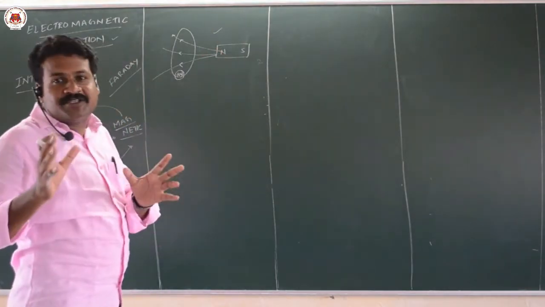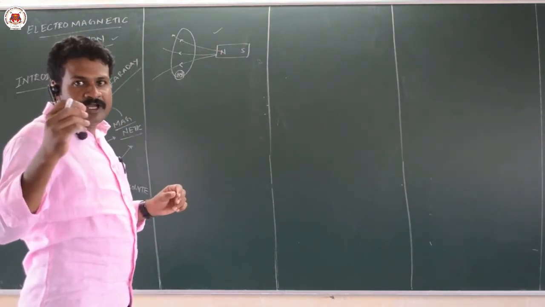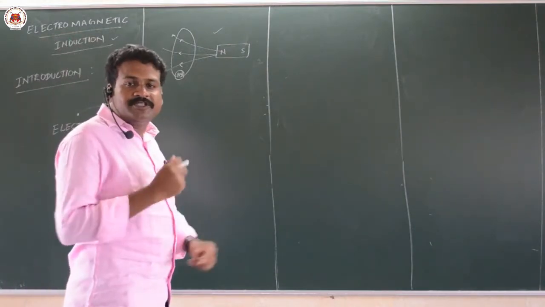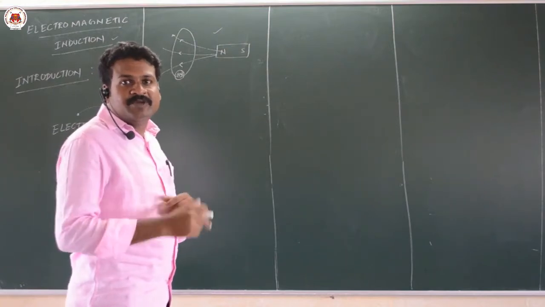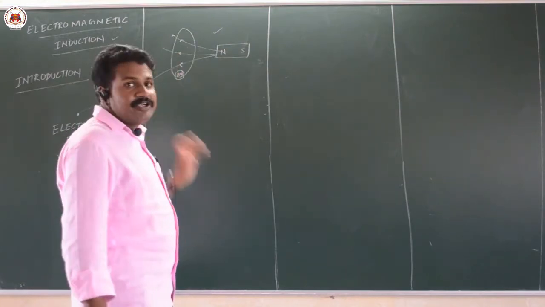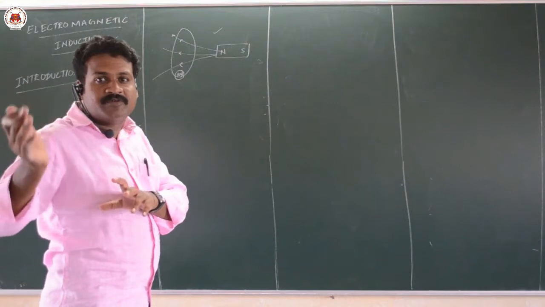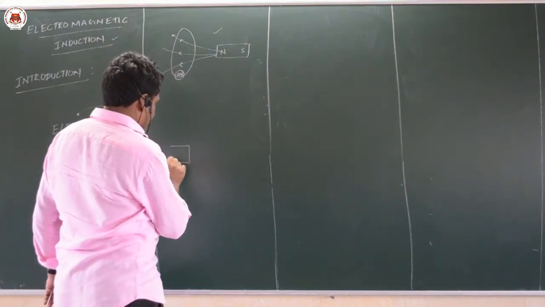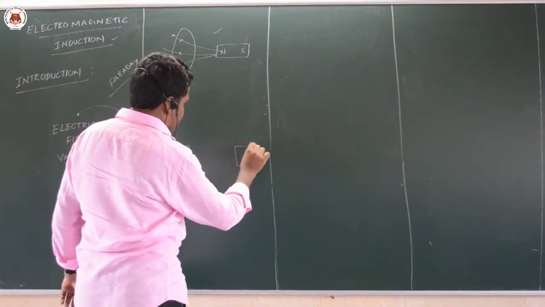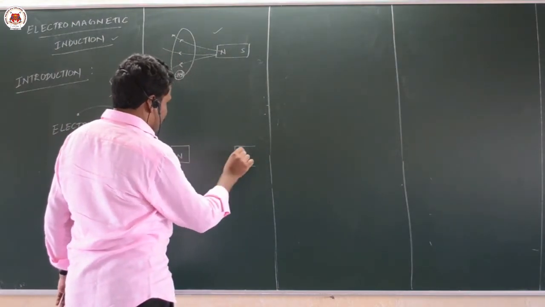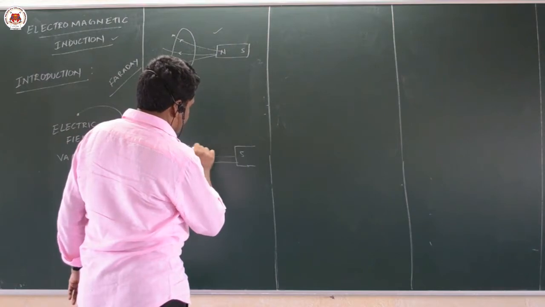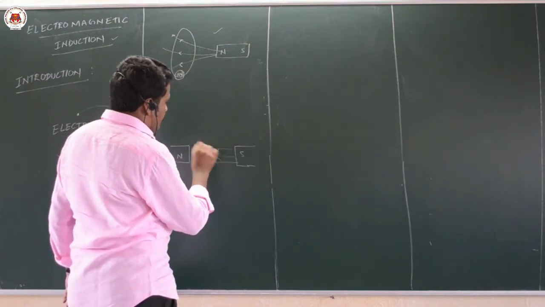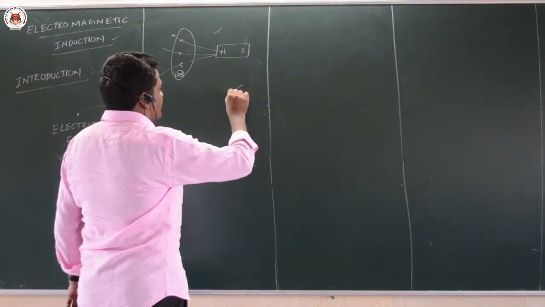This is what happens in hydroelectric power stations. Between the magnets, a turbine will rotate. When the turbine is rotating between the magnets, electric power is generated. There will be two magnets, north pole and south pole, with magnetic field lines. Here they will fix one turbine, and water is falling from a height h like this.